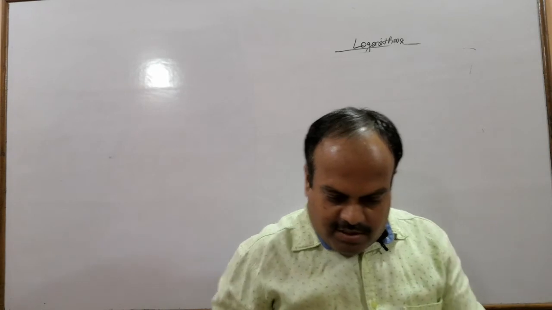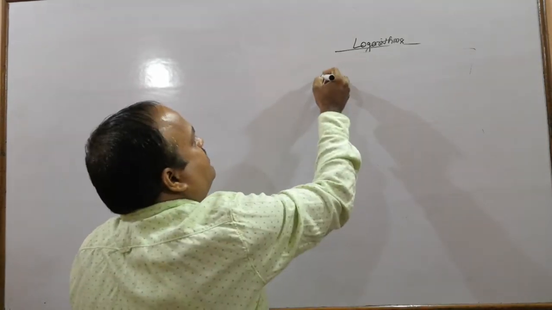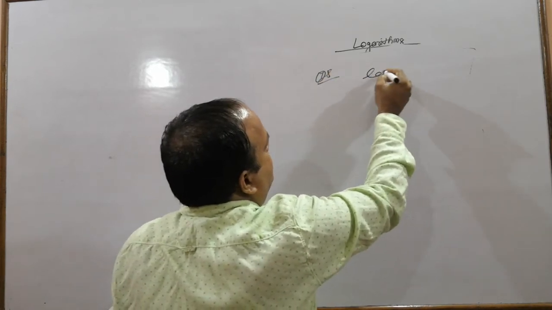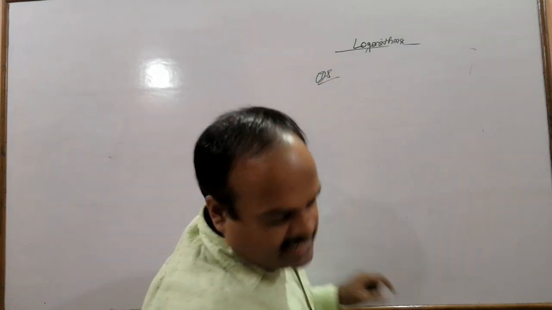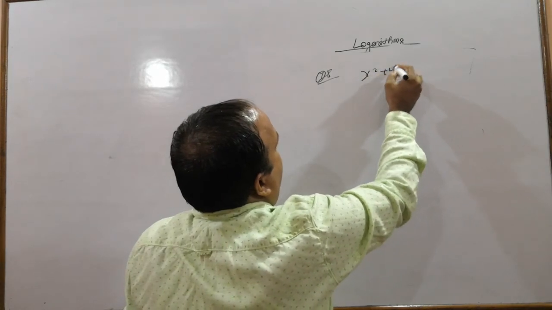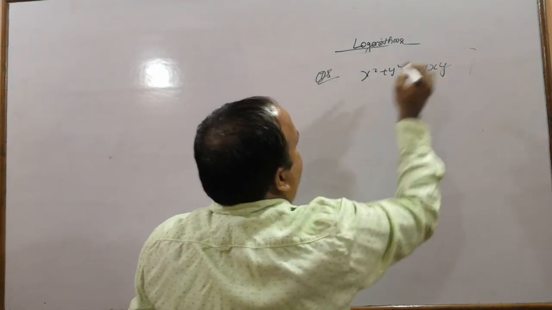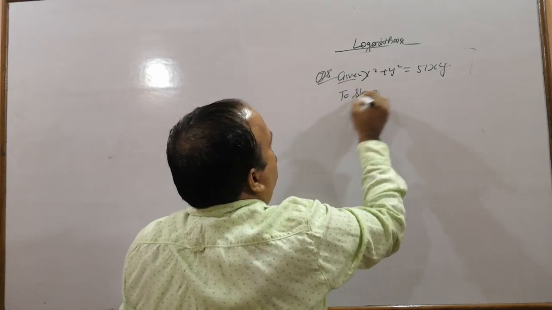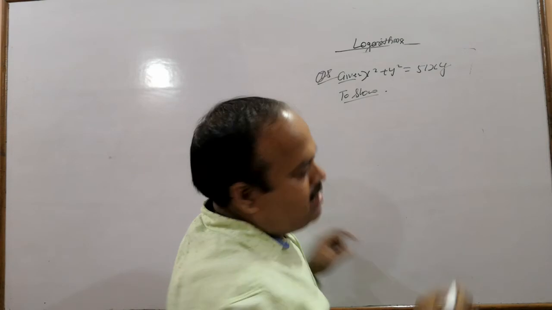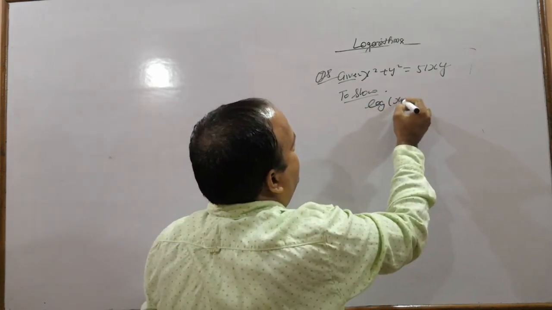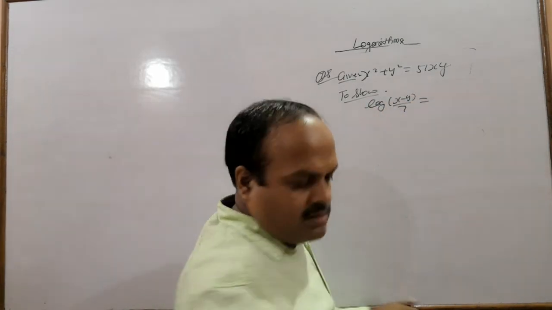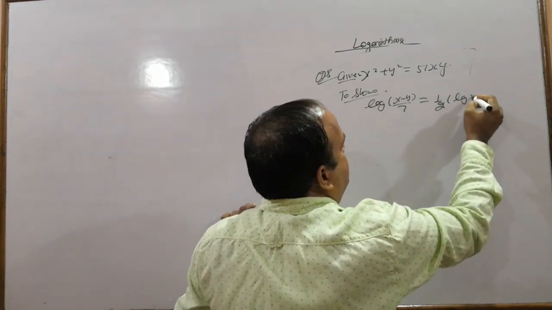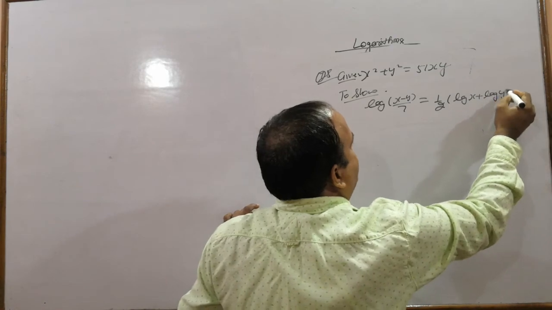Let's do it. We have an equation without log. What is that? x square plus y square equals 51xy. To show: log of (x minus y) by 7 equals half log x plus log y.